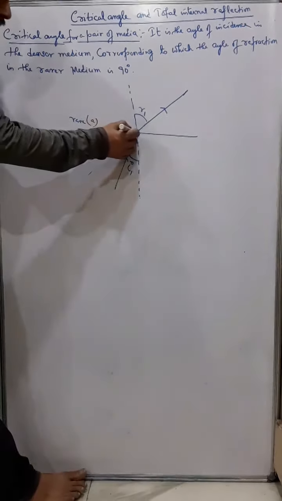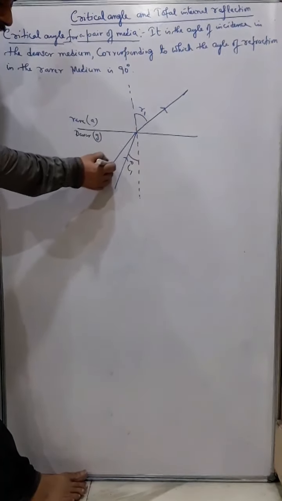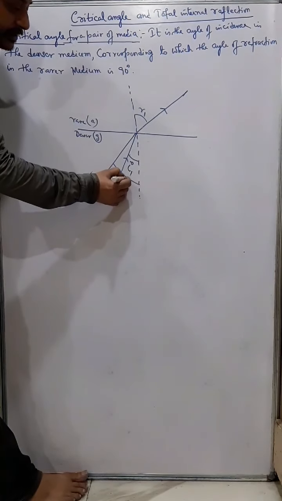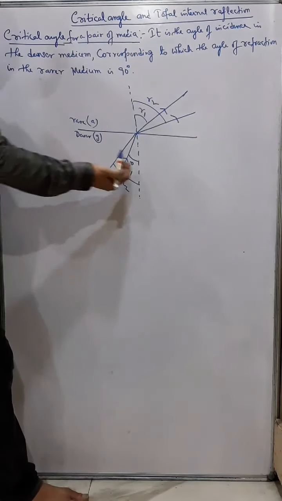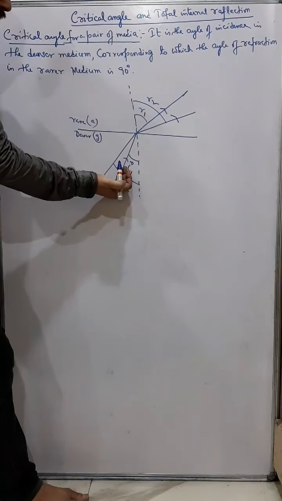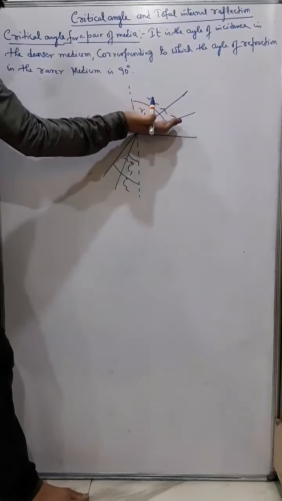Now, if I increase the angle of incidence, then here also the angle of refraction will increase like this, because it will always go away from the normal. So this is R2. As we increase the angle of incidence, the angle of refraction is increasing.